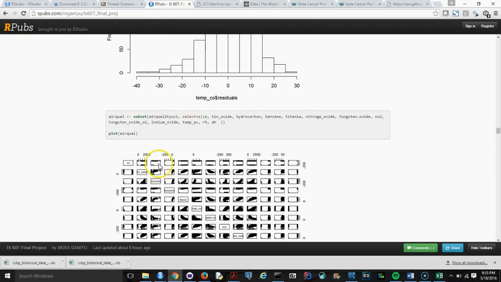So here we saw from earlier on that there were two variables there, the date and the time. So we don't really need all those. So we're trying to subset that from all the remaining. And then this is what we got. And then here is the plot of what we have left.